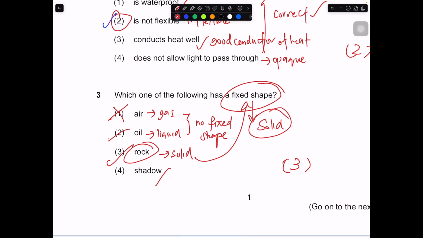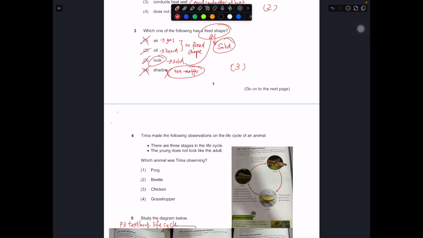Lastly, we don't choose shadow because a shadow is not a solid, and it does not have a fixed shape. Why? Because a shadow can change its shape depending on the position of the object relative to the light source. So we will not choose it. It's the most illogical option here. That's why we choose number 3, which is a rock. Okay, number 4, this question is on life cycle.